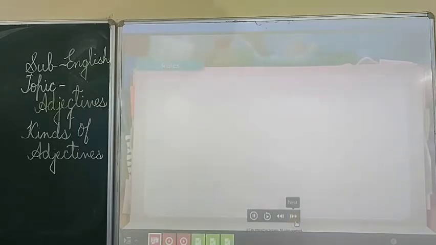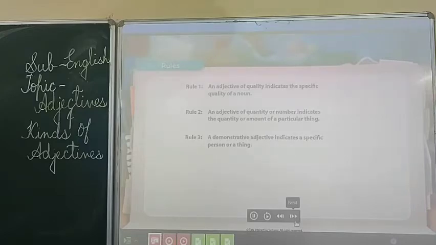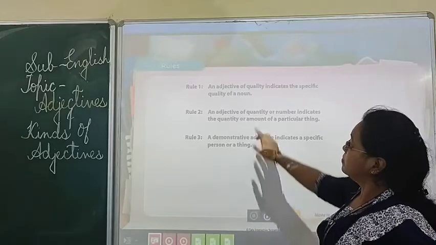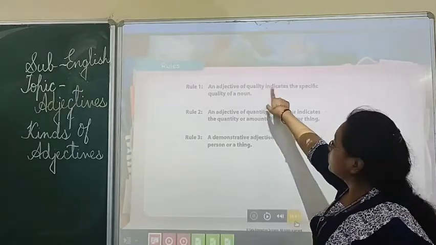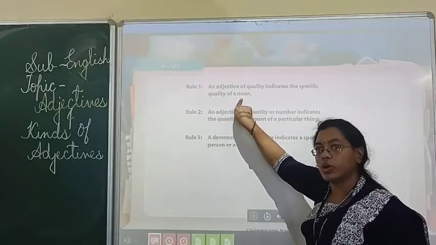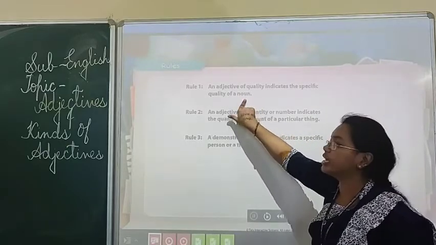Let us go through the rules that will help us identify different types of adjectives. See, here he is describing three main types of adjectives. Adjective of quality, which indicates the specific quality of a noun. It tells you what quality the noun has.